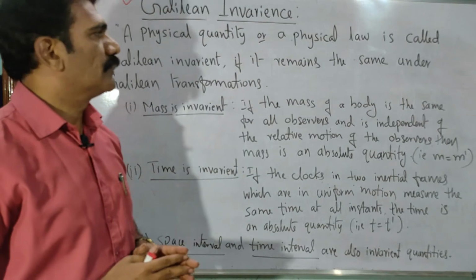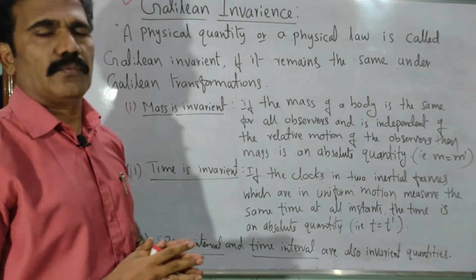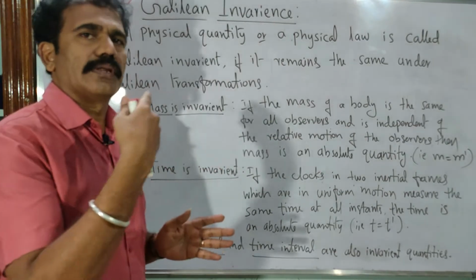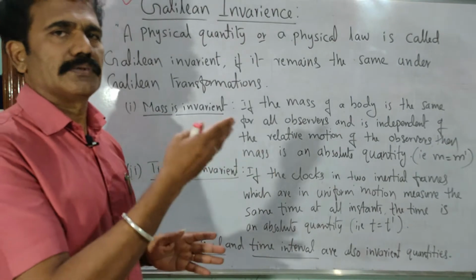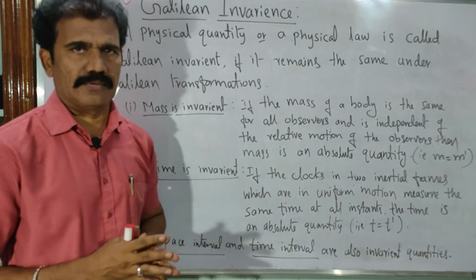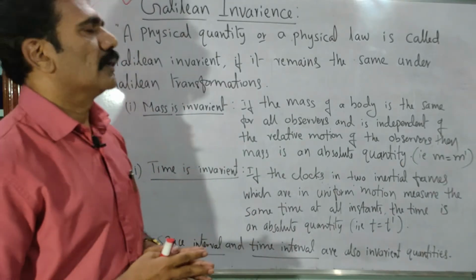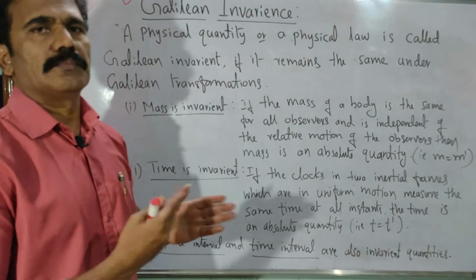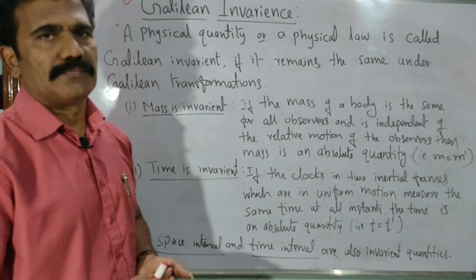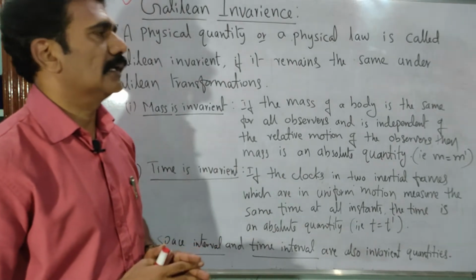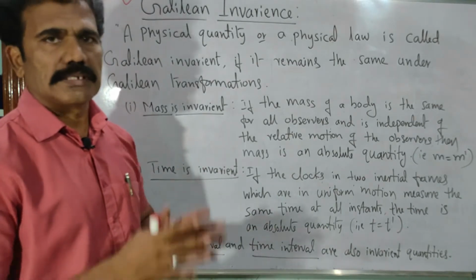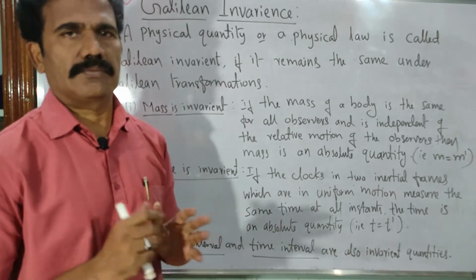How the equations are related to each other when measured from two frames of reference, S and S dash, in which one frame, S dash, is moving relative to S. So there should be a relative motion between the two observers or two frames of reference. Whatever coordinate measurements we take, they have some relation depending upon which axis it is moving. In that particular axis there is a difference. So we don't accept that all measurements are the same in both frames of reference. The set of equations is called the Galilean transformation equations.